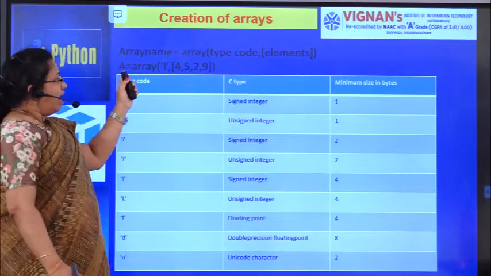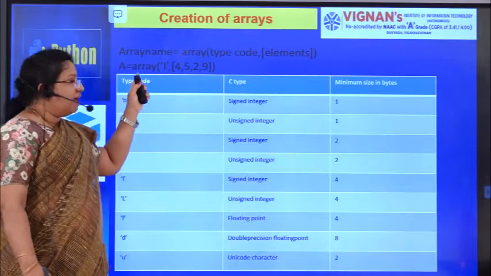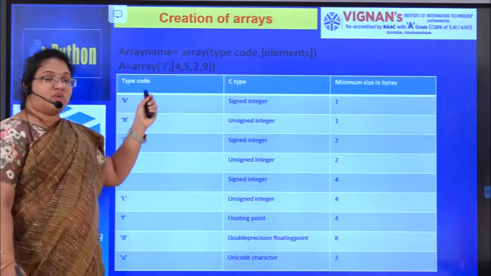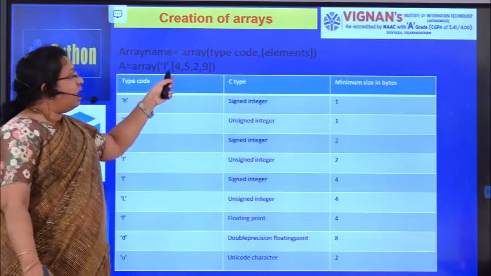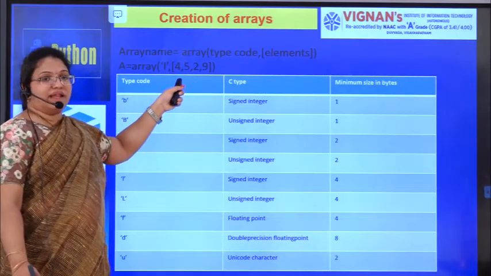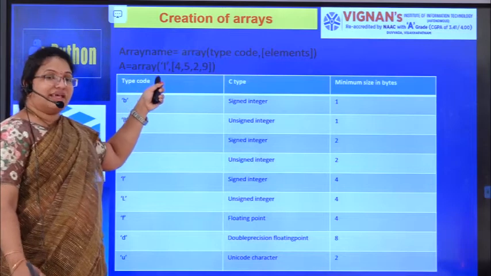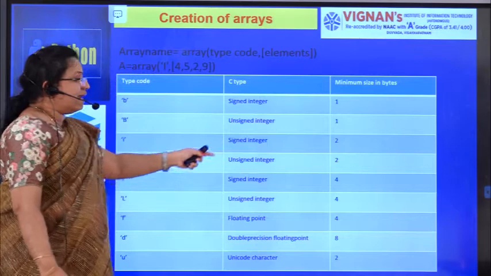So see here, I am declaring an array, let the name of the array be A, and I am calling array, and I am passing two arguments. What is the first argument? The first argument is type code, and the second is the list of elements. So what is the type code here? I. What does I mean? It's an integer. What type of integer? It is an unsigned integer.